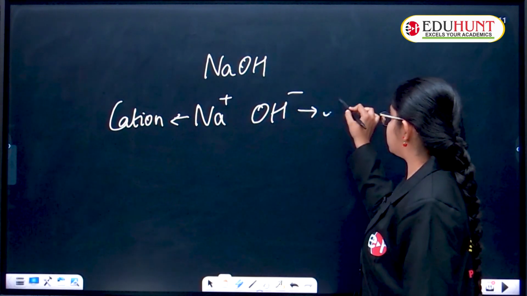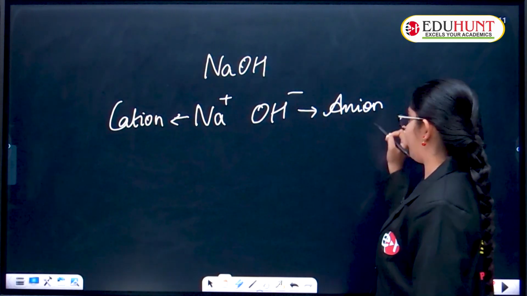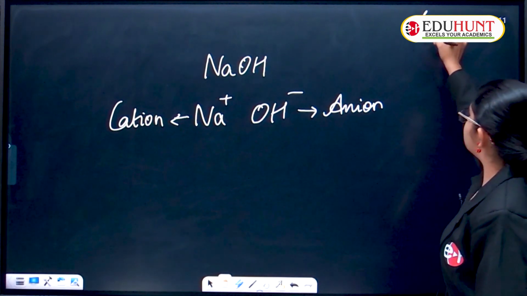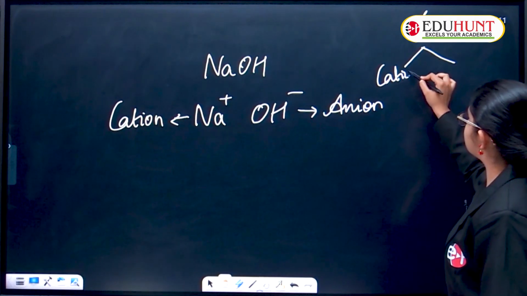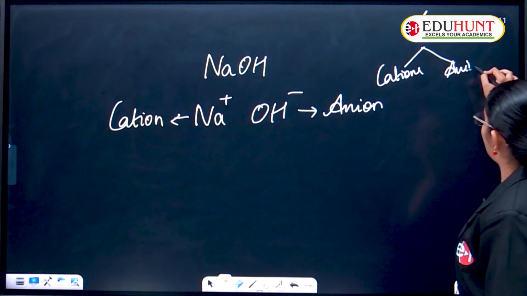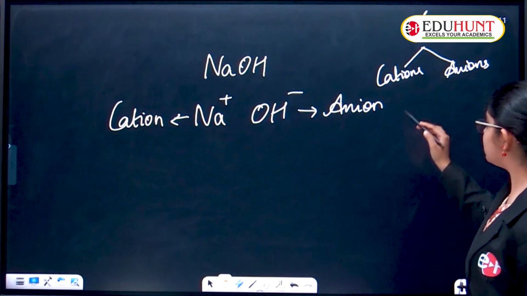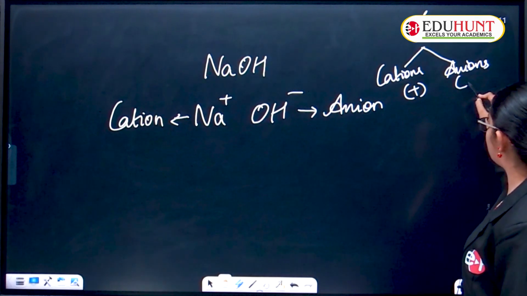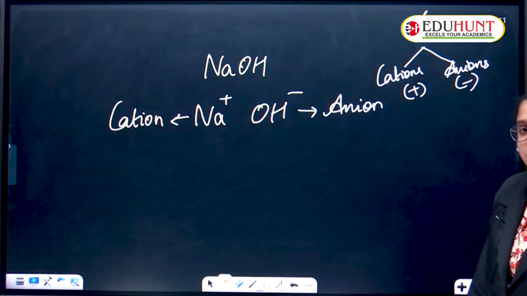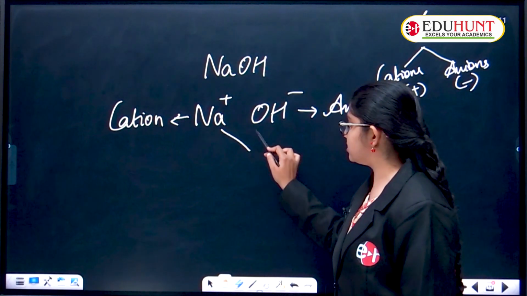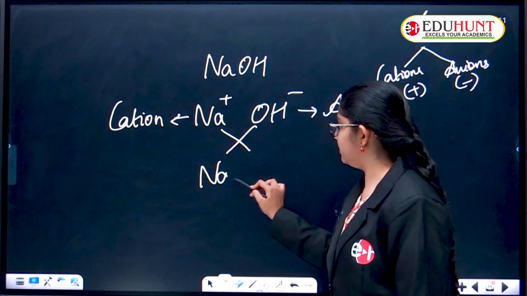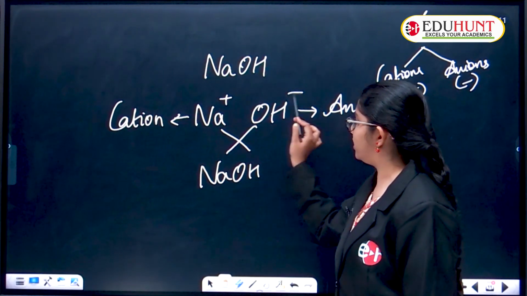The negative ion is called an anion. So ions are differentiated into two, cations and anions. Cations are positively charged ions, anions are negatively charged ions. So here we have Na plus and OH minus. After crisscrossing we get NaOH, one here, one here.